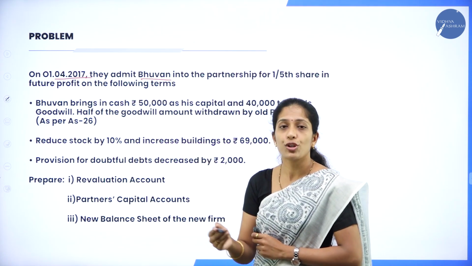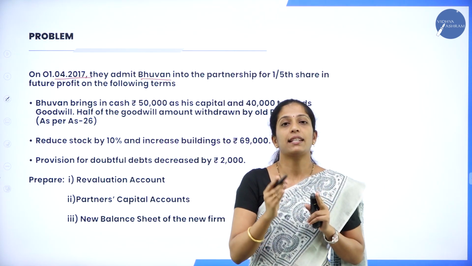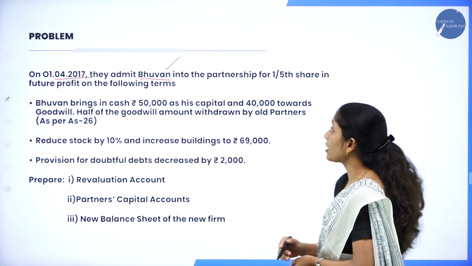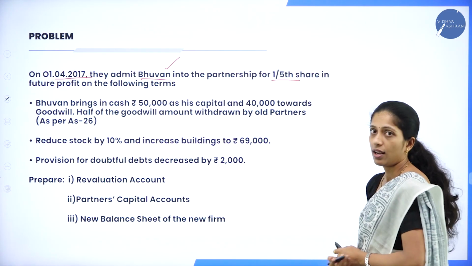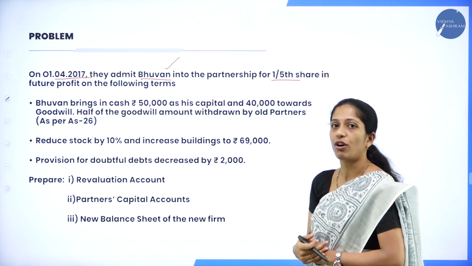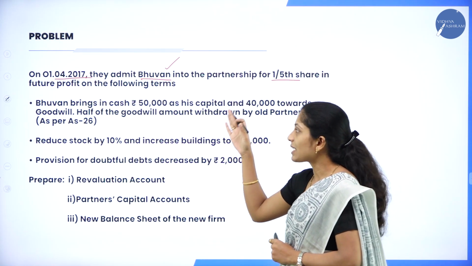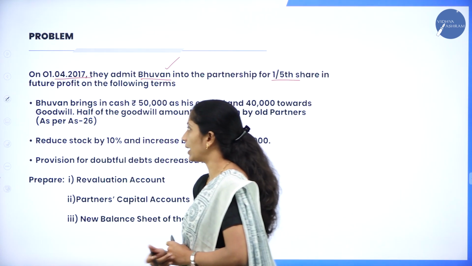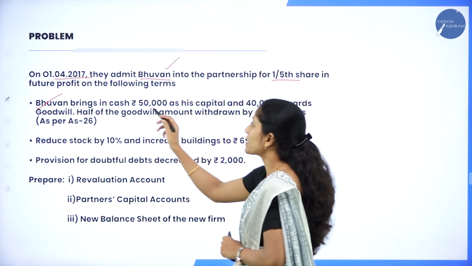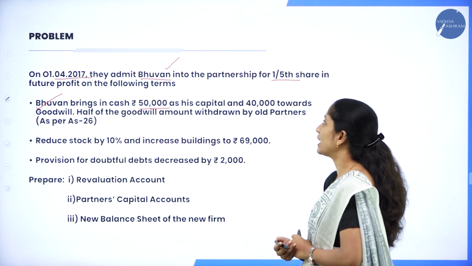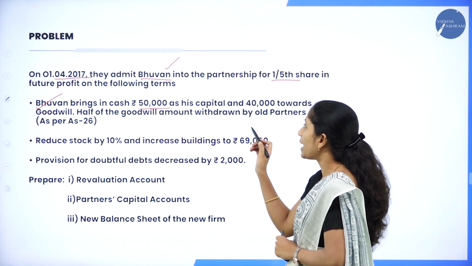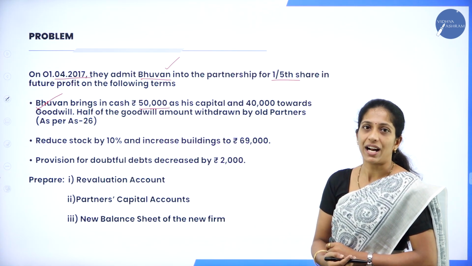Now, Bhuvan is a new partner. Who are the old partners? Anil and Arun. Who is the new partner? Bhuvan enters into partnership for a 1/5 share. Here Bhuvan is being admitted for a 1/5 share in the future profit on the following terms. Let us see what conditions they have given. The first condition is that Bhuvan brings in cash rupees 50,000 as his capital and 40,000 towards goodwill, and half of the goodwill amount is withdrawn by the old partners.